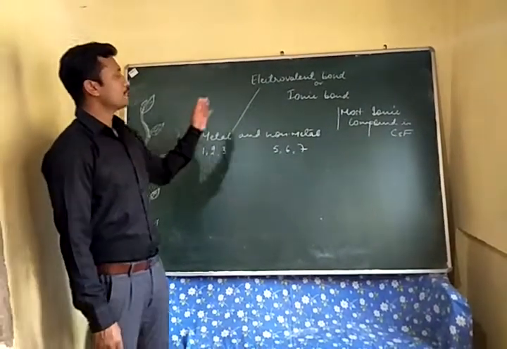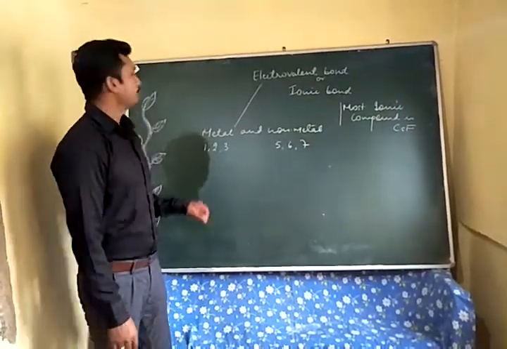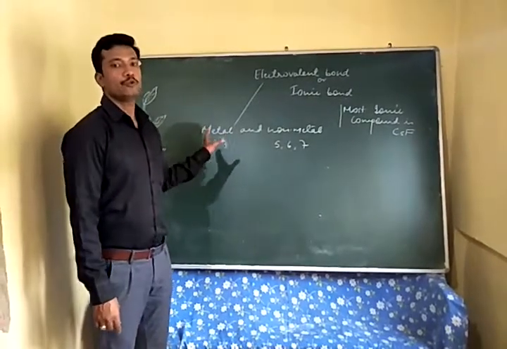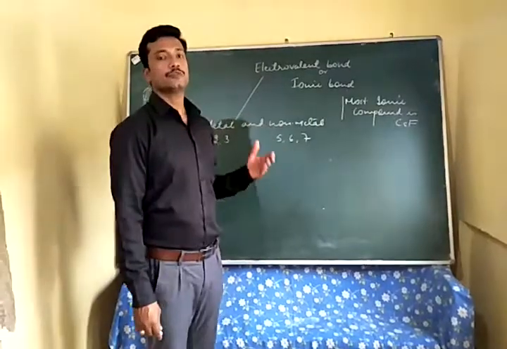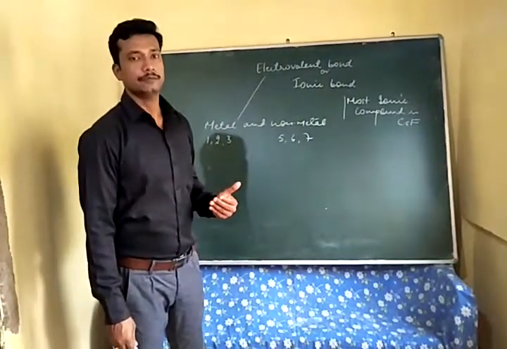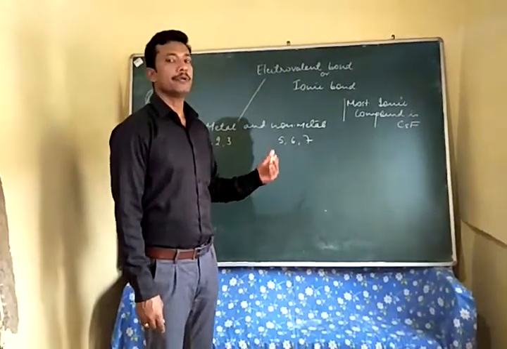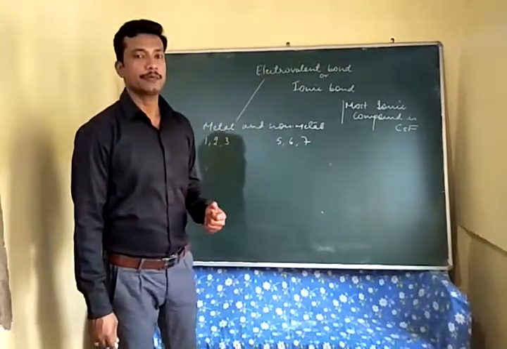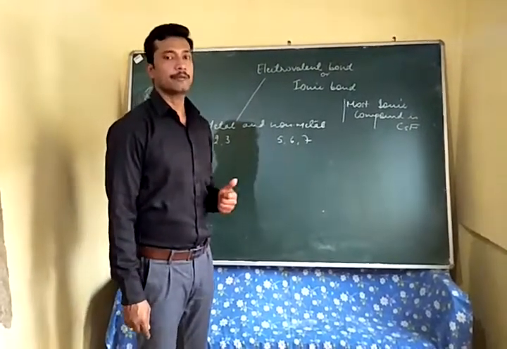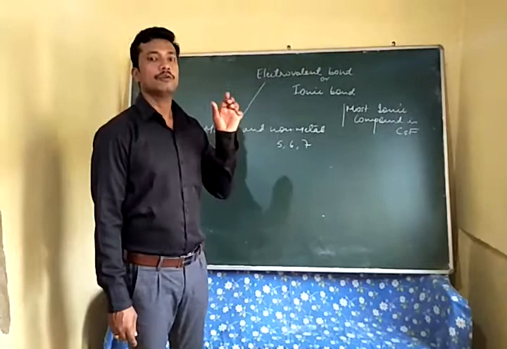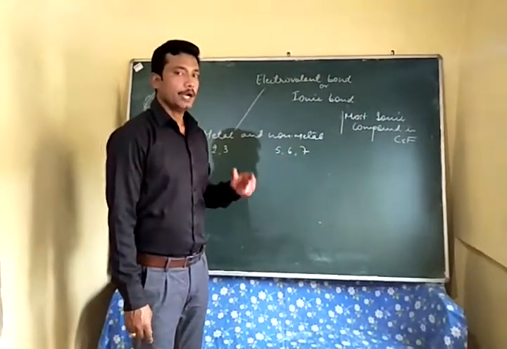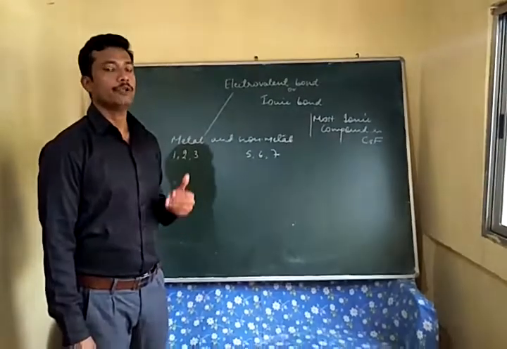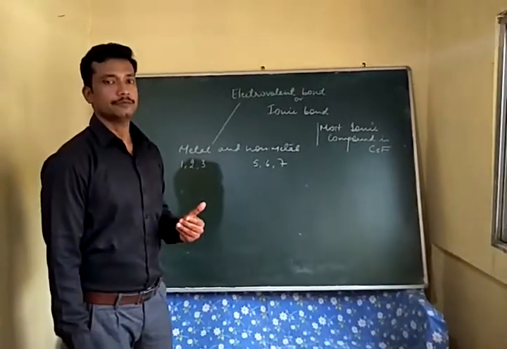So whenever metals and non-metals combine, it will be the metals that lose the electrons, and the same number of electrons will be gained by the non-metal. As a result, there will be a force of attraction between the metals and non-metals, which is called a bond between the two atoms, and this bond so formed will be ionic in nature.